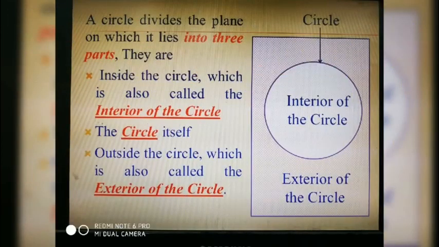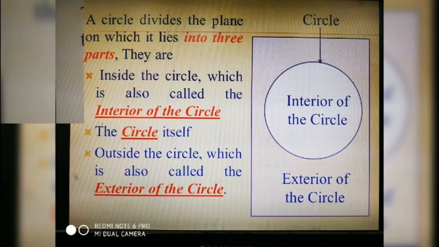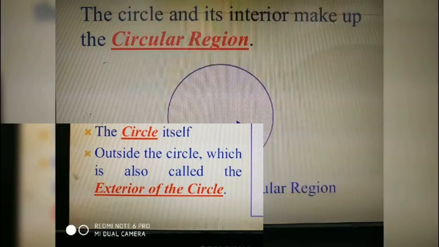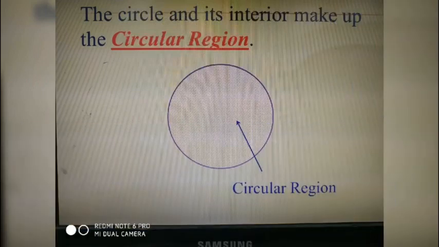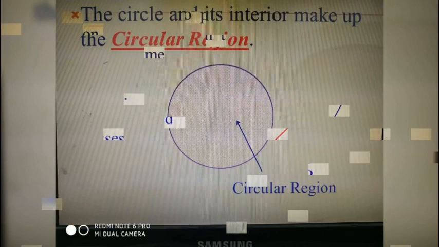A circle divides the plane on which it lies into three parts. They are inside the circle, which is also called the interior of the circle, the circle itself, and outside the circle, which is also called the exterior of the circle. The circle and its interior make up the circular region.